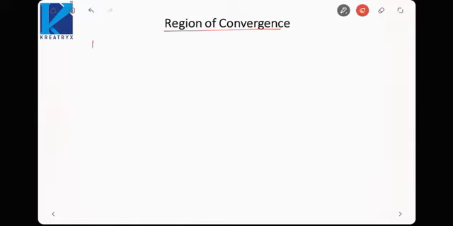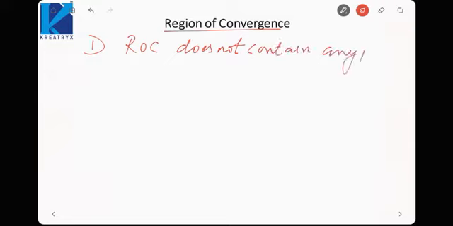Okay. So the first property of ROC, we can say, is that ROC does not contain any pole. Okay. Because at poles the Laplace transform diverges. It does not converge. But in ROC the Laplace transform converges, so no pole can lie inside the ROC. Okay.